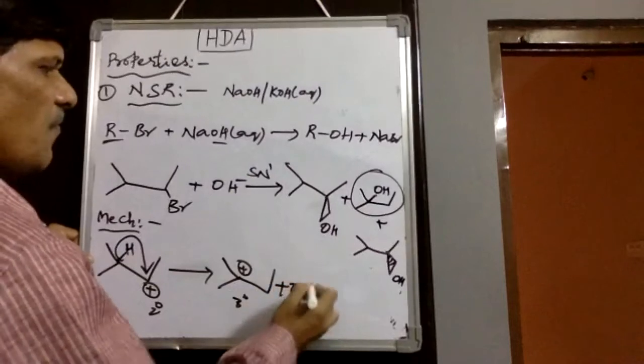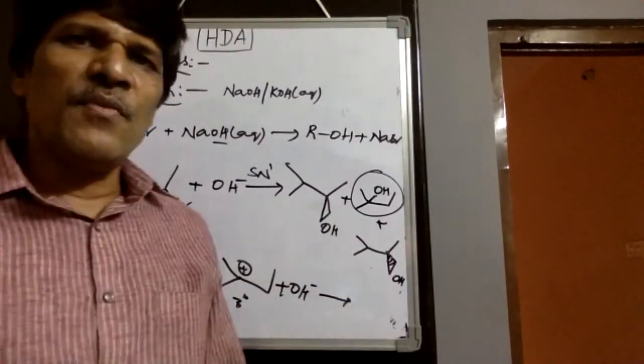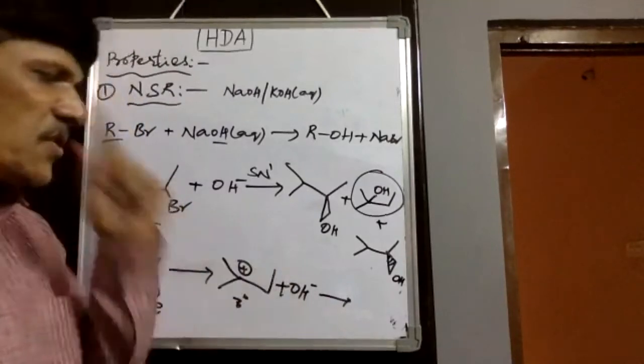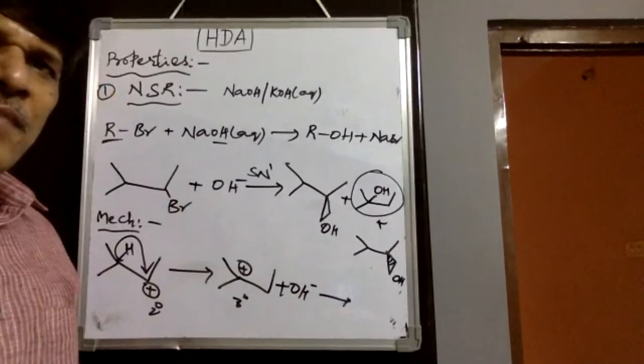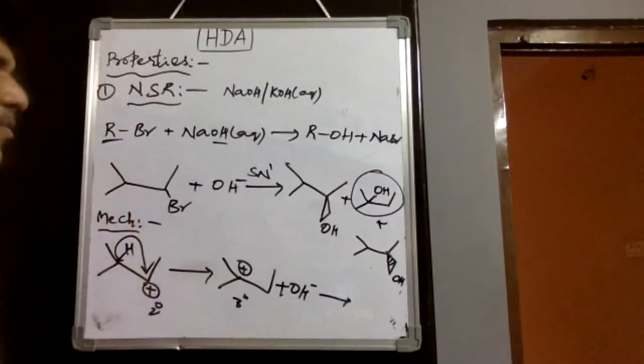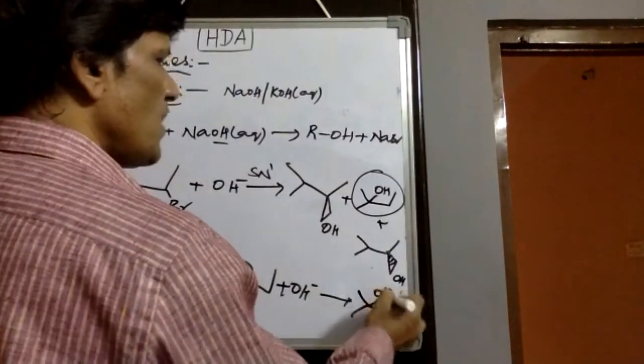And then OH attacks. Whenever the carbocation is stabilized, we definitely observe a polar protic solvent as well as a carbocation, or planar carbon, and whenever planar carbon exists, the SN1 mechanism starts. Then here we observe a product with no stereochemistry.